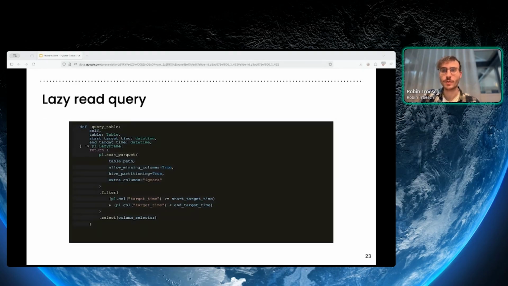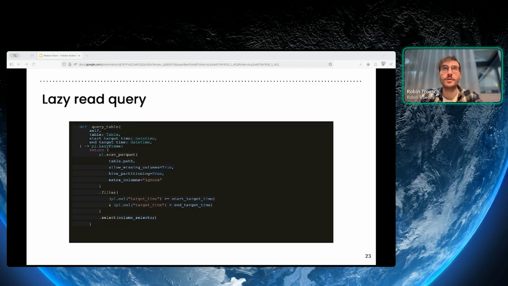One essential part of the query, made possible by Polars, is that we will do this whole process lazily. This is done through the scan_parquet method of Polars, where for each table we specify the path, and this will give us a lazy reference of the table.